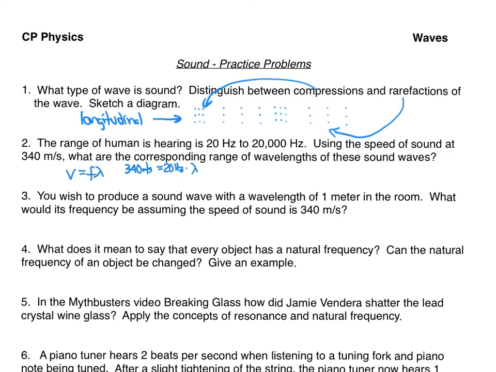If I divide 340 by 20, that's going to give me a wavelength of a whopping 17 meters. That's a huge wavelength. That's like double our classroom width. So that's a very long sound wave wavelength, but you can still hear it though, actually.